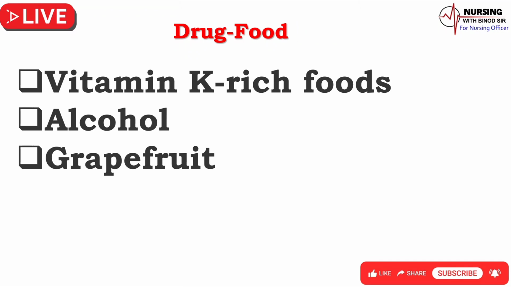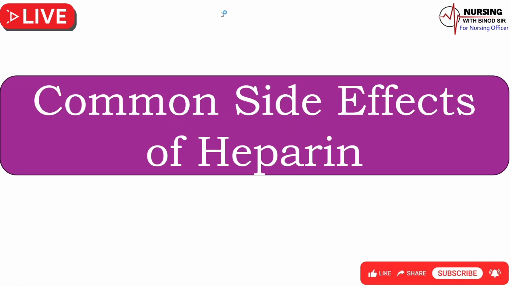Alcohol. Alcohol can thin the blood and increase the risk of bleeding. When used with heparin, alcohol can increase the risk of bleeding and other potential complications. 3. Grapefruit. Grapefruit contains compounds that can interfere with the breakdown of certain medications, including heparin. This can lead to higher levels of heparin in the bloodstream and increase the risk of bleeding.